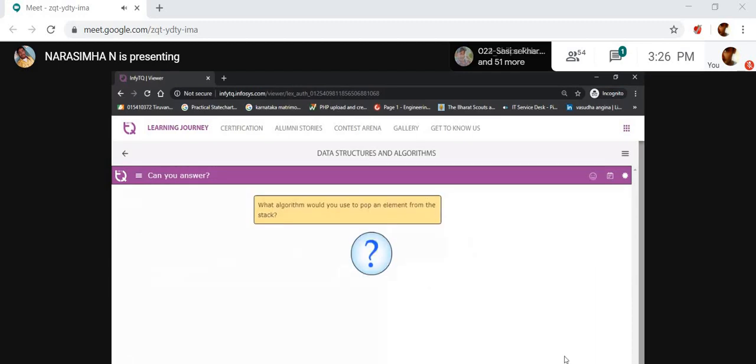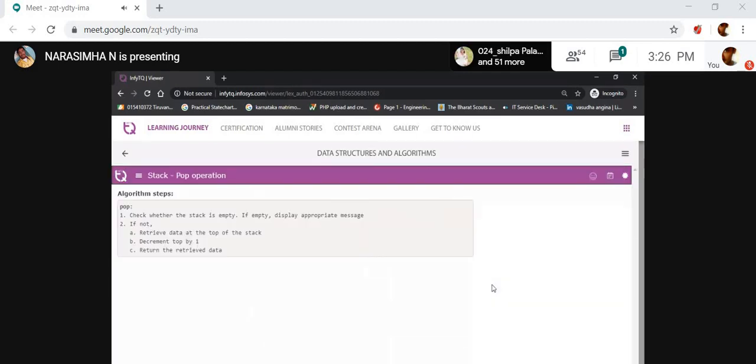See the appropriate algorithm. Check whether the stack is empty. If the stack is empty, it displays an appropriate error message.